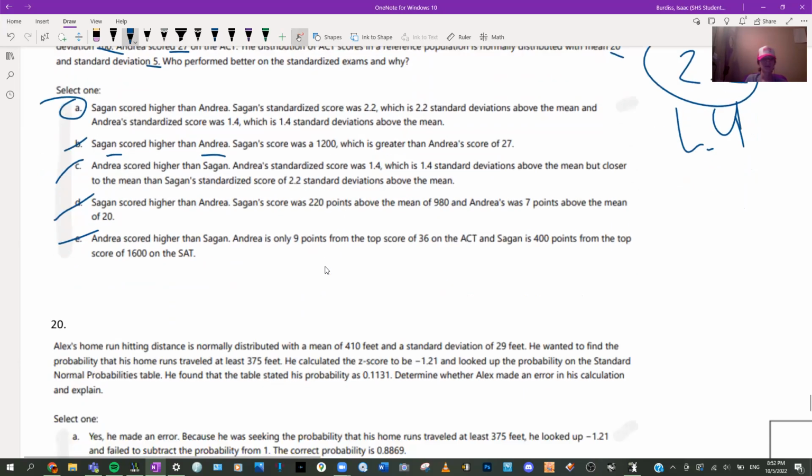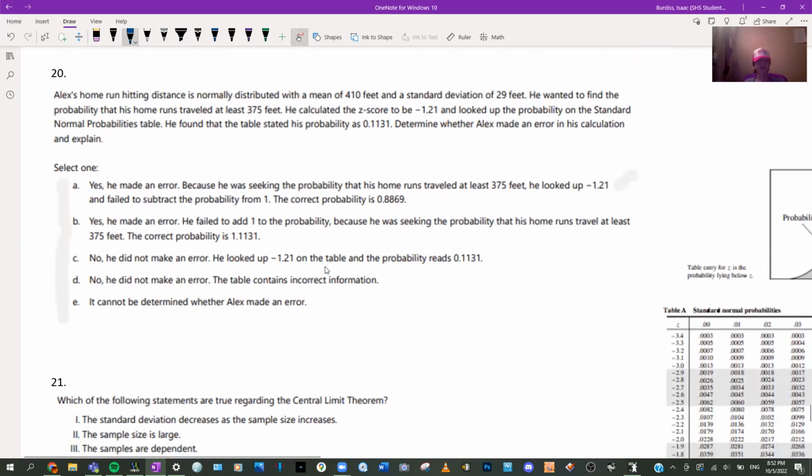Okay, all right. Here's where we use the table. Alex's home run distance is normally distributed with a mean of this and a standard deviation of this. He wants to find the probability of at least 375 feet.